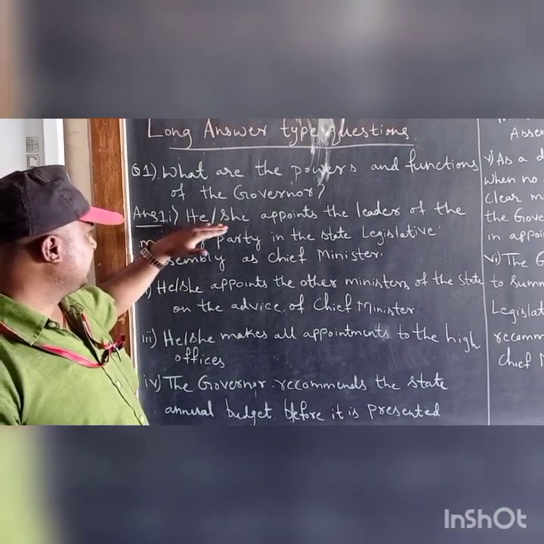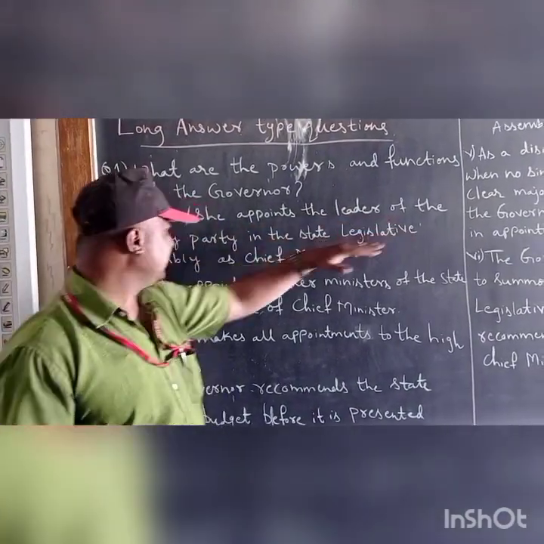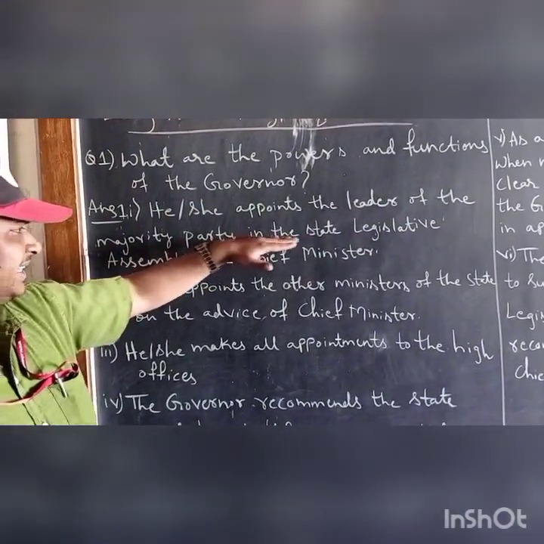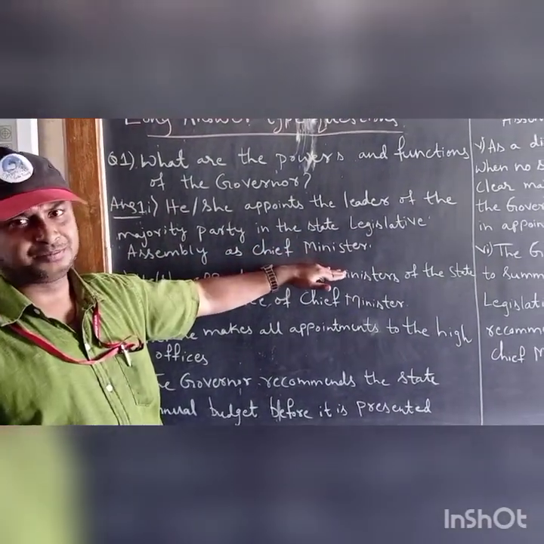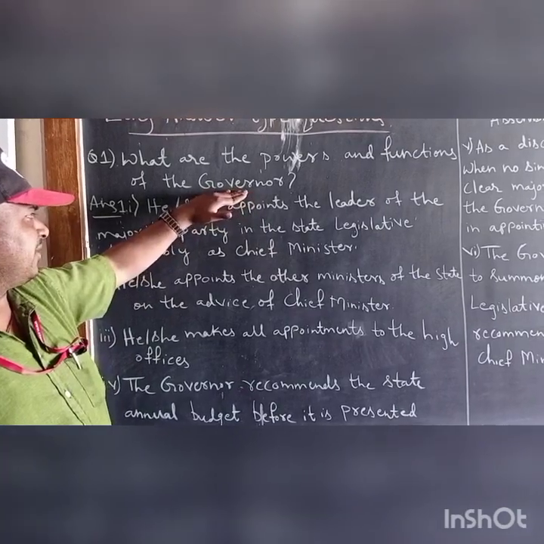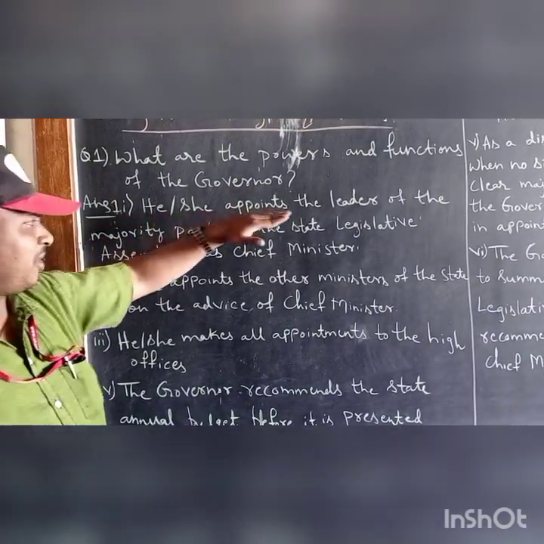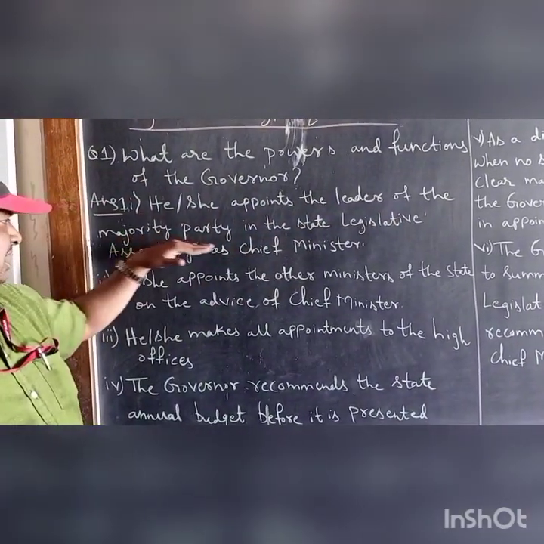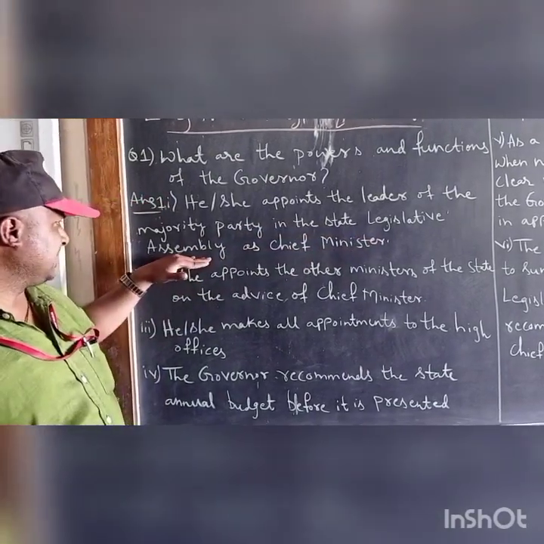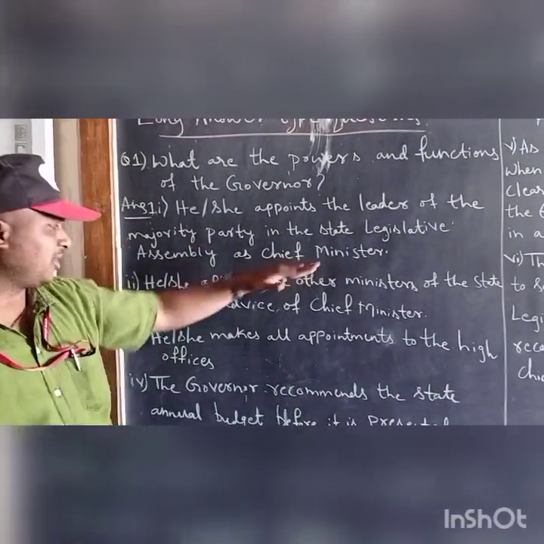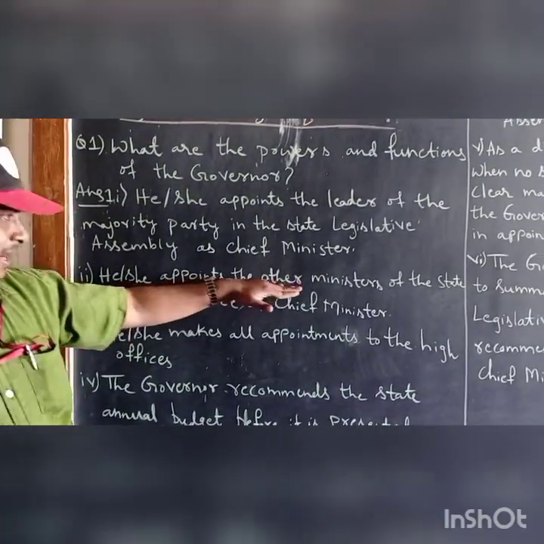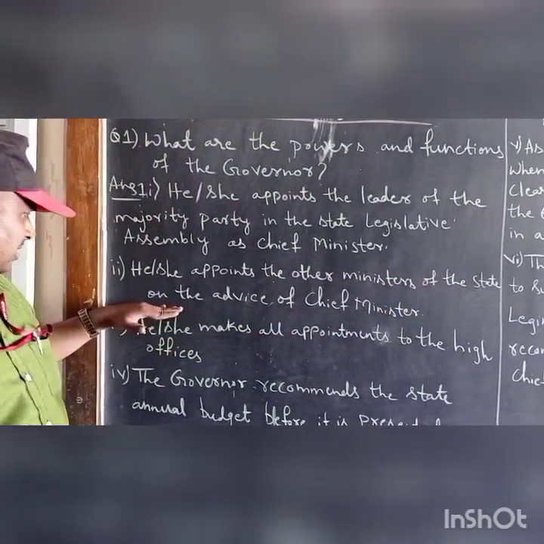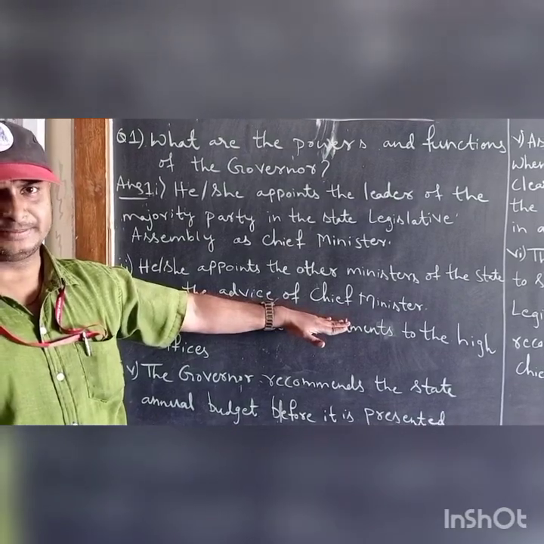First point, he or she appoints the leader of the majority party in the state legislative assembly as chief minister. Who appoints? Governor appoints. Second, he or she appoints the other ministers of the state on the advice of the chief minister.